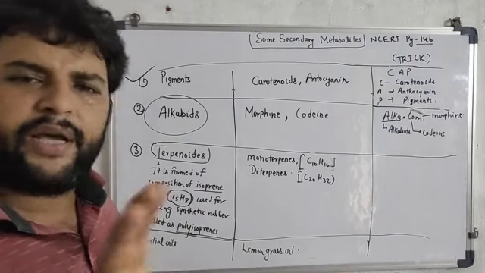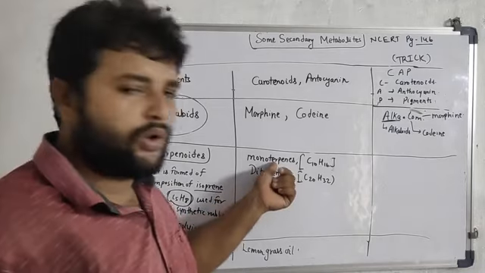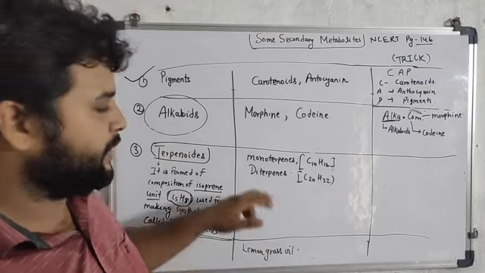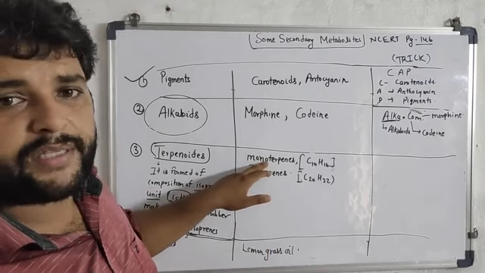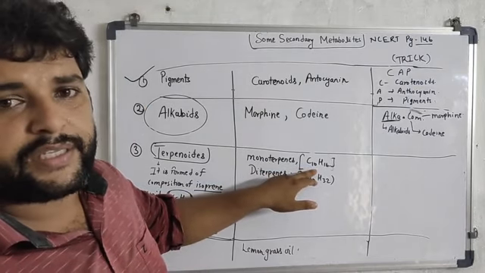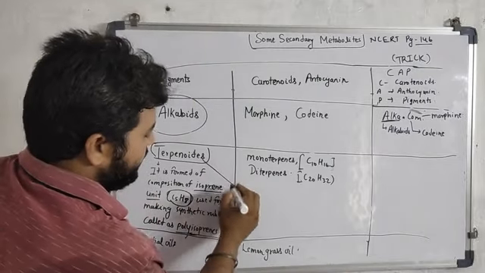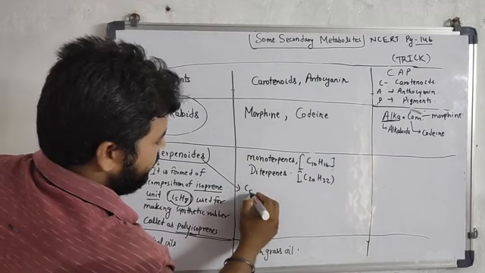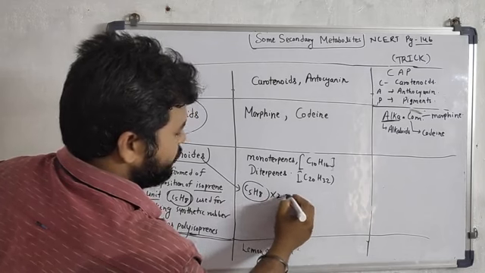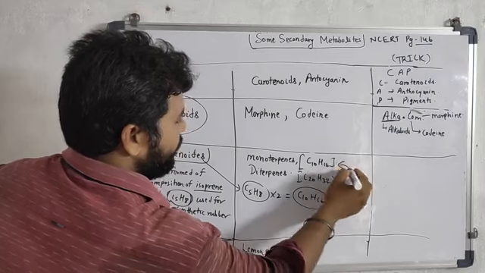So terpenoids are also made up of the same isoprene. The two examples given in terpenoids are monoterpene and diterpenes. The formula of monoterpene is C10H16. What have I done? Terpenoid is basically an isoprene unit, C5H8. I double this value, multiply by 2, and get C10H16. So it will be monoterpene.